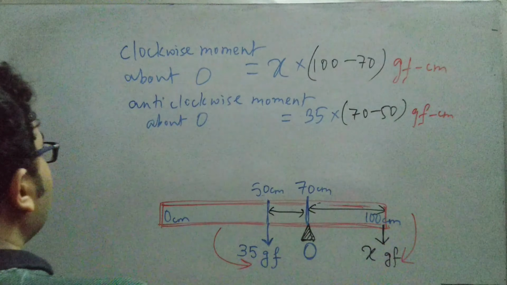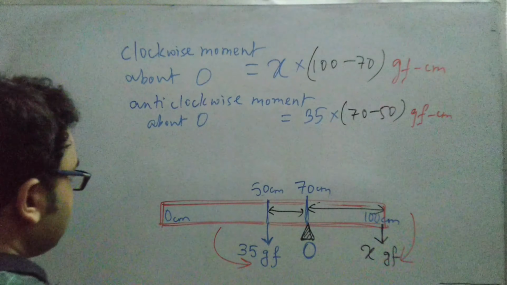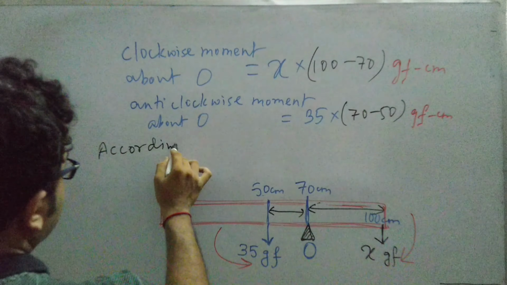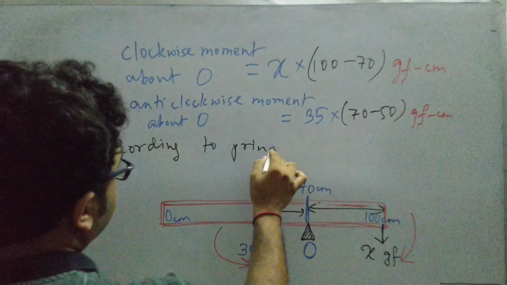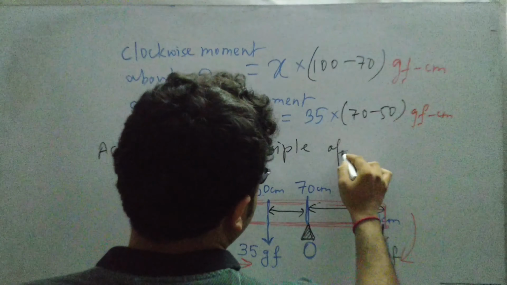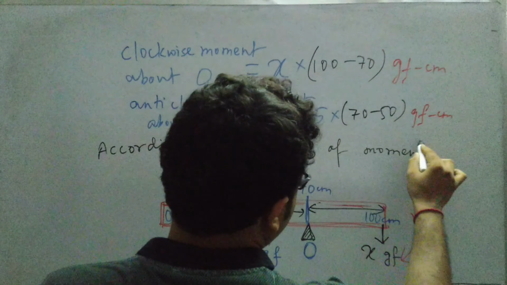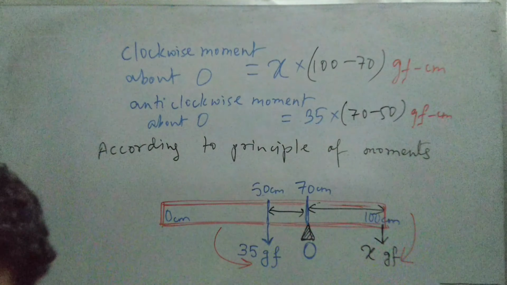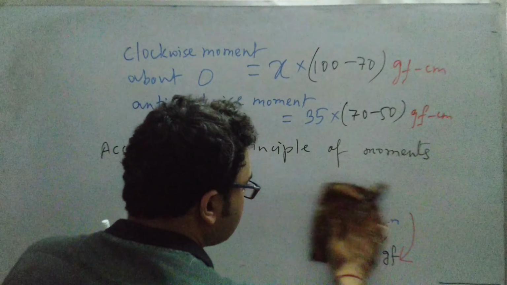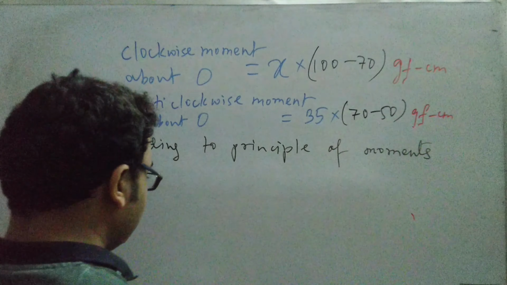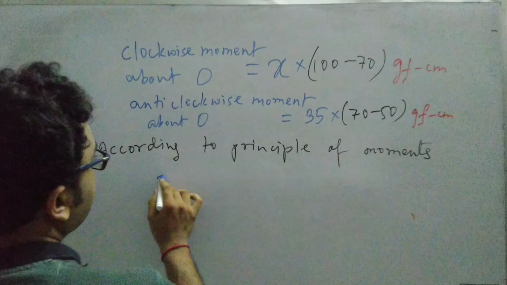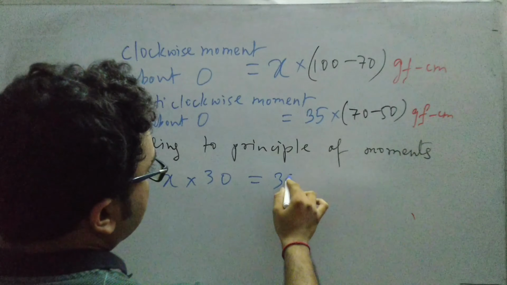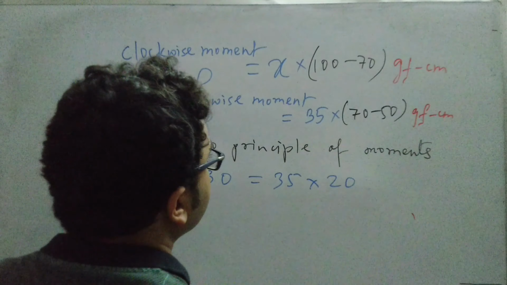Now, according to the principle of moments, total clockwise moment equals total anti-clockwise moment. So just briefly come to the calculation. I can write x into 100 minus 70, which is 30, equals 35 into 20.